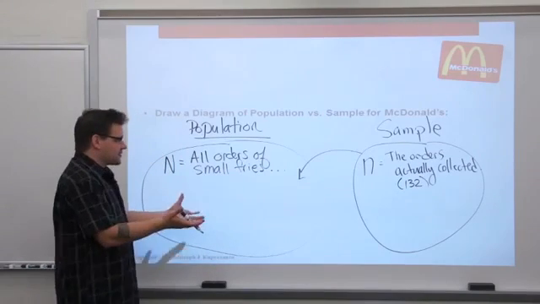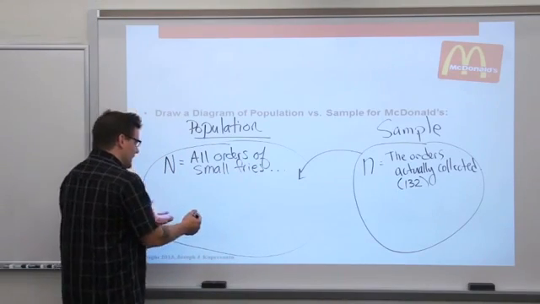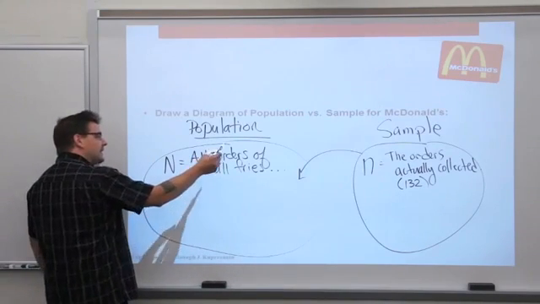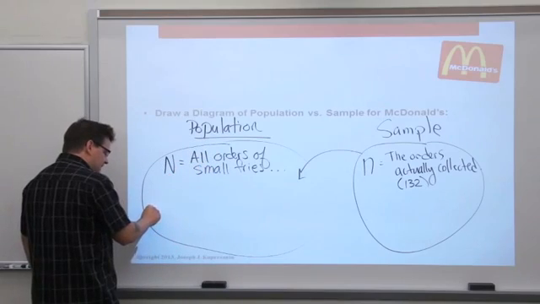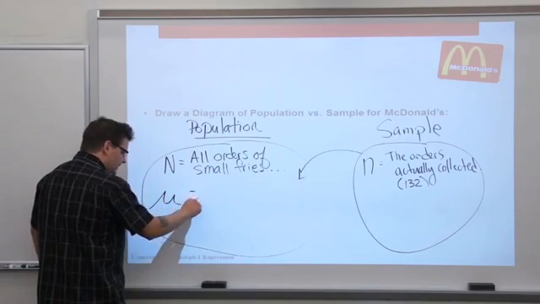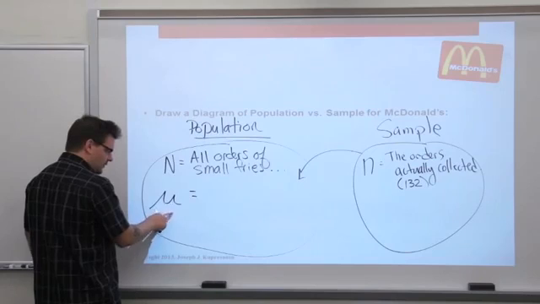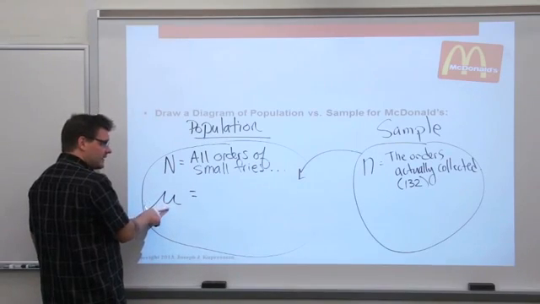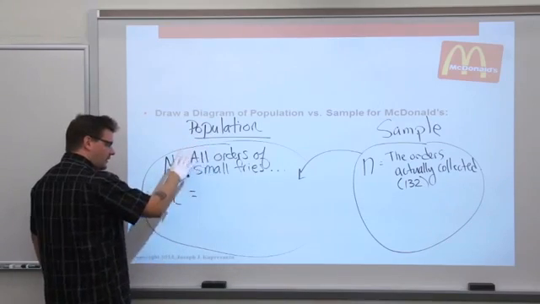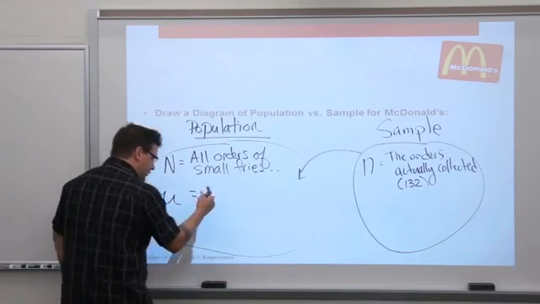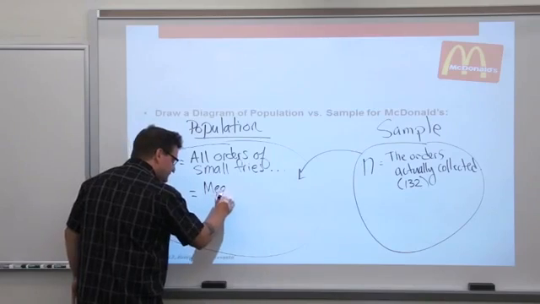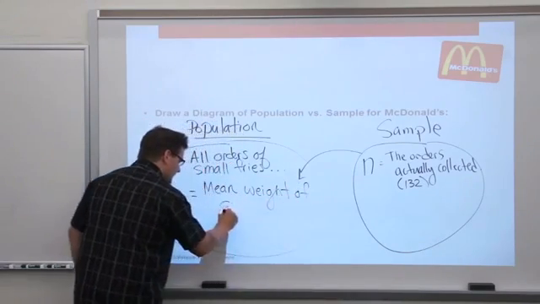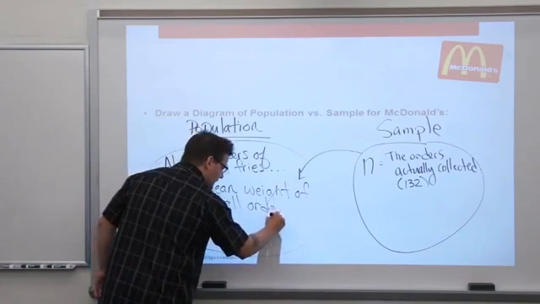Remember what the variable of interest is. We're looking at the weight. So I will use the symbols today. We'll get into this more in class. But if I'm analyzing weight, I would usually summarize that with a mean. This is the Greek letter mu. You would spell it in English mu. And this is the symbol for population mean. So for my population of all small orders of fries, this mu would be the mean weight. This is the mean weight of all orders.